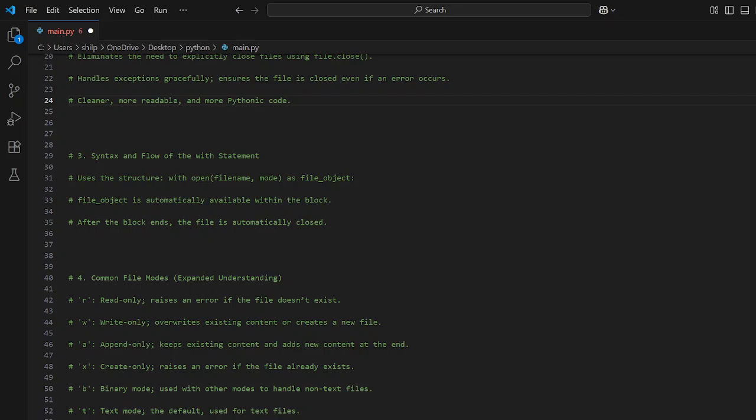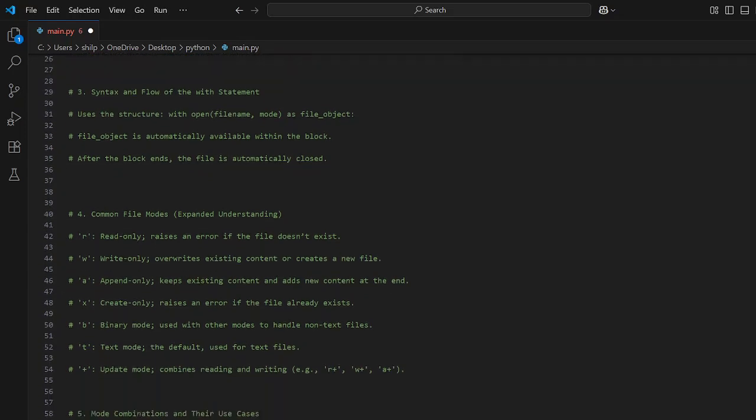Then we have the update mode. It combines reading and writing, like reading, writing, appending, and these kinds of things. So you can use it for a combination.